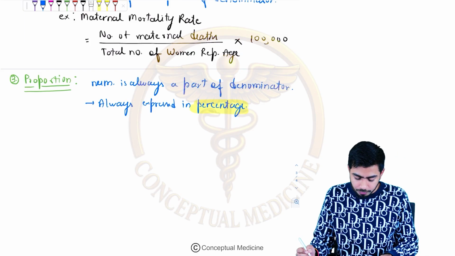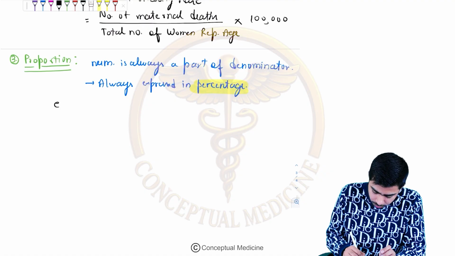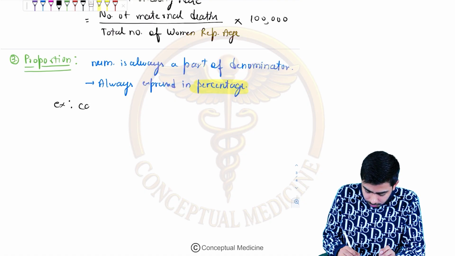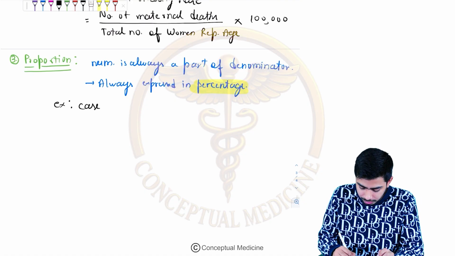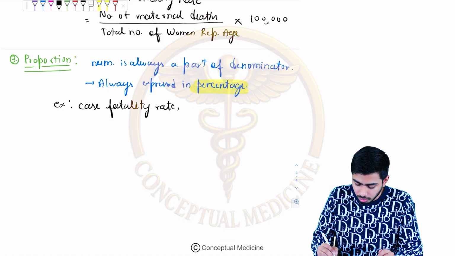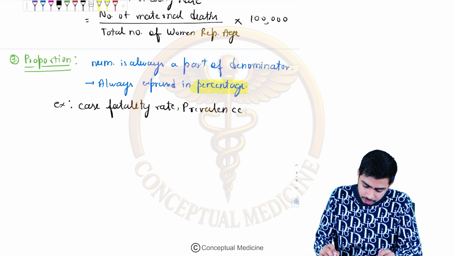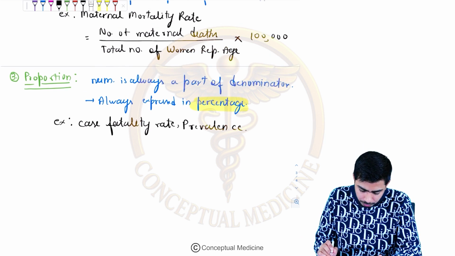Fine. Now in the proportion, what could be the examples? Examples could be case fatality rate, right? I will talk about case fatality rate, don't worry, give me some time. Or prevalence, I will talk about this as well, right? So these are the examples of proportion.